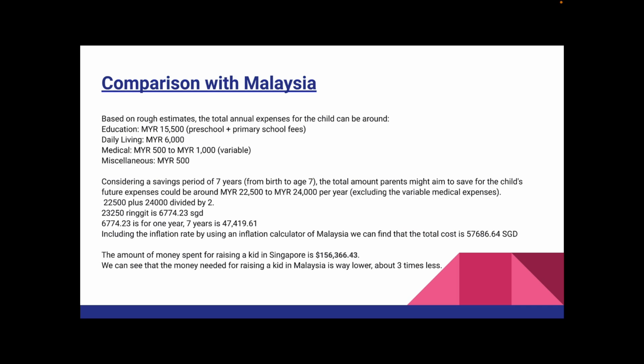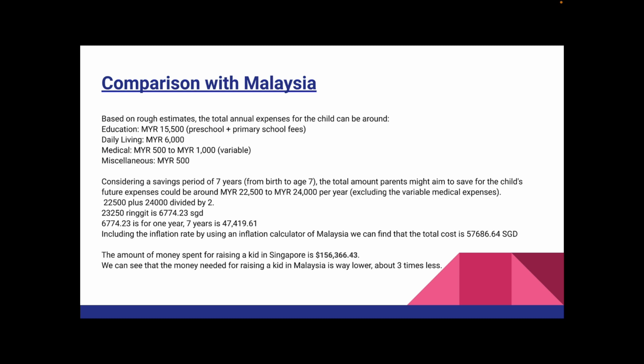Based on rough estimates, the total annual expenses for the child in the middle class should be around 15,500 ringgit for education, which includes preschool and primary school fees, 6,000 ringgit for daily living, 500 to 1,000 ringgit for medical expenses, and 500 ringgit for miscellaneous. Considering a savings period of 7 years from birth age to 7, the total amount parents might aim to save for the child's future expenses should be around 22,000 to 24,000 ringgit per year, excluding the variable medical expenses.